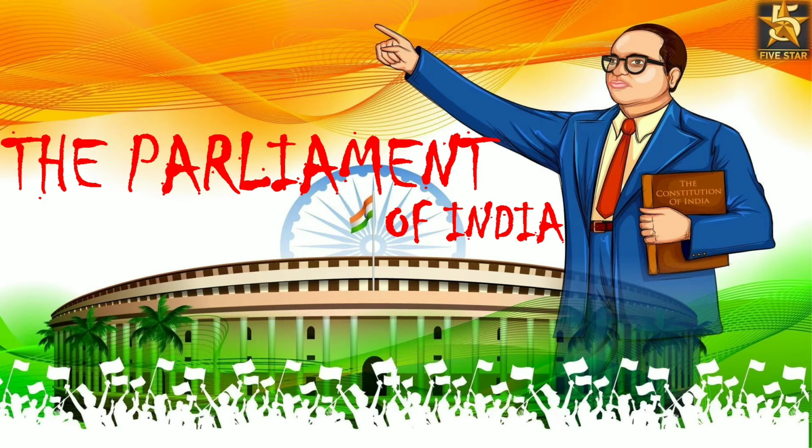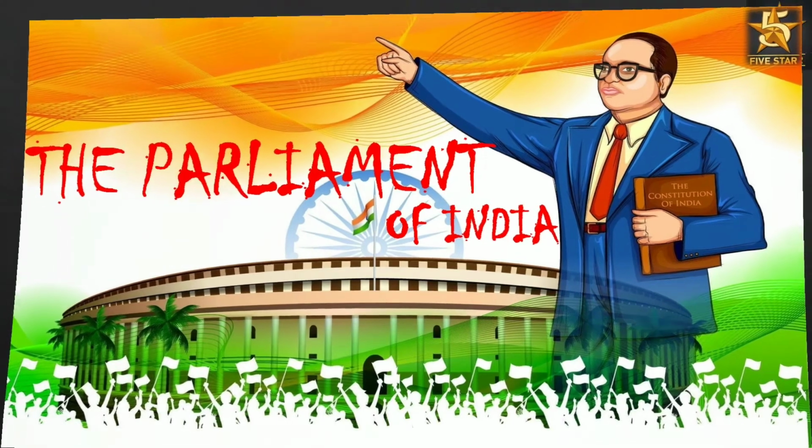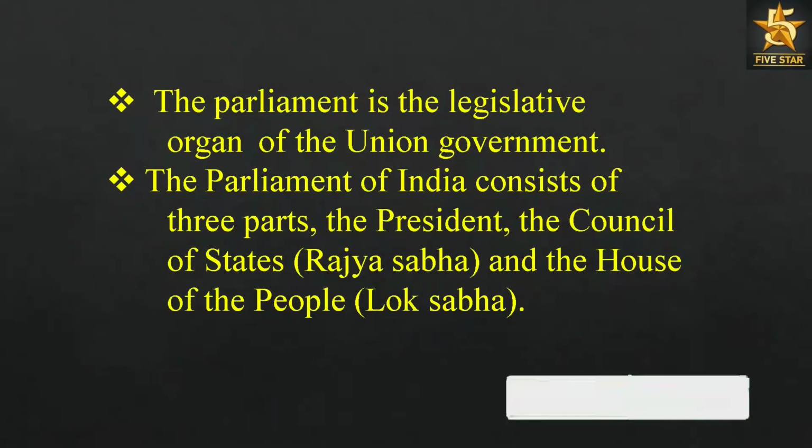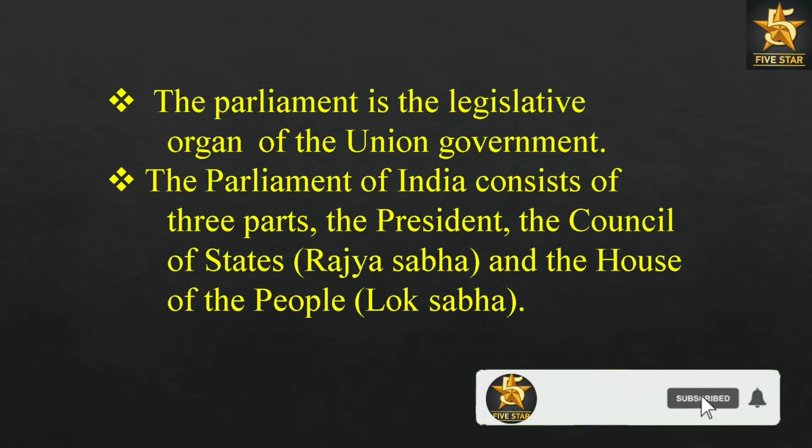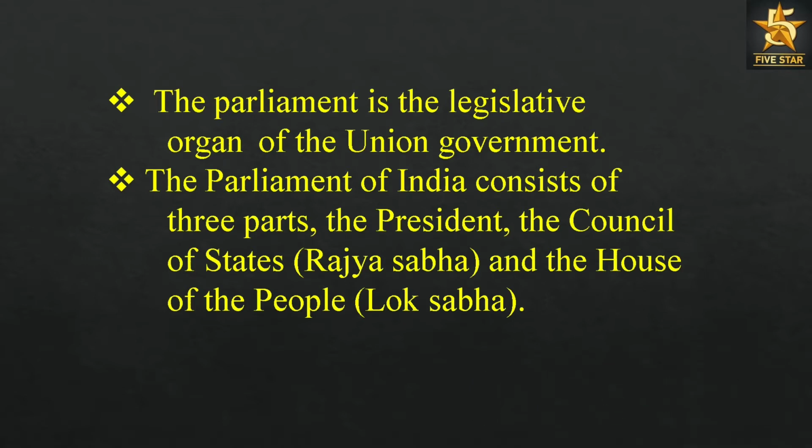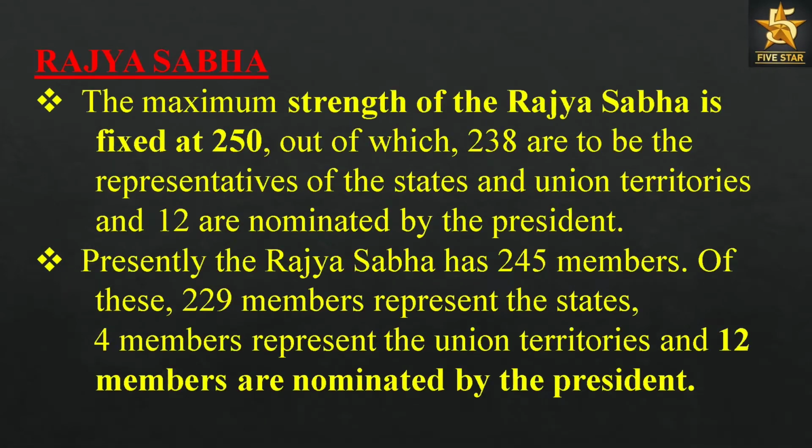Today we will read about the Parliament of India. The Parliament is the legislative organ of the Union Government. The Parliament of India consists of three parts: the President, the Council of States, Rajya Sabha, and the House of the People, Lok Sabha.